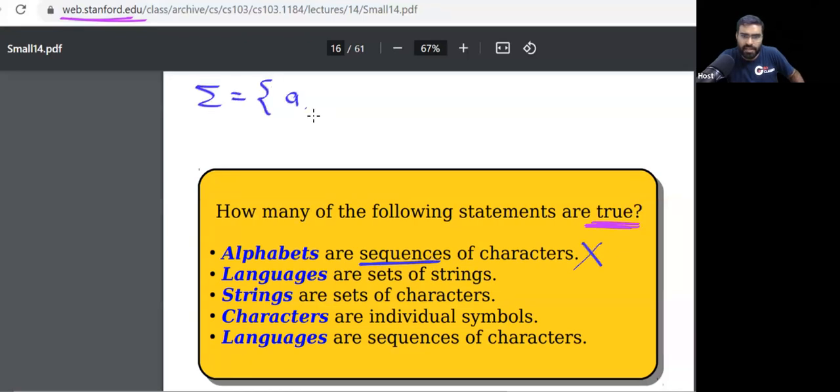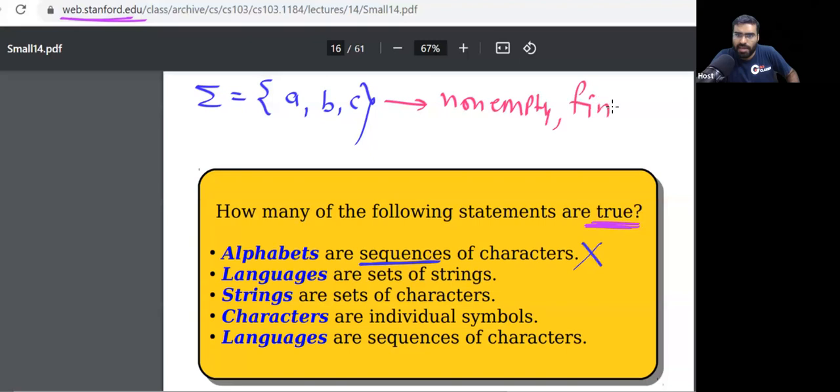Alphabet is a set of characters. Alphabet is a non-empty finite set of characters. Yes or no? So alphabet is a finite non-empty set of characters, not a sequence of characters. This is false. Languages are sets of strings.